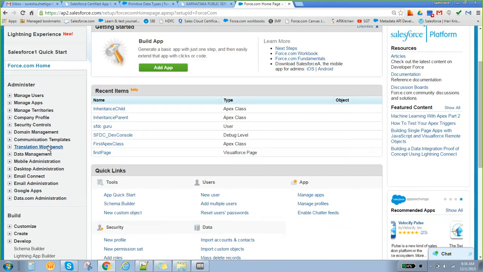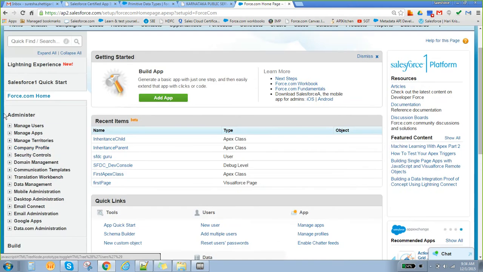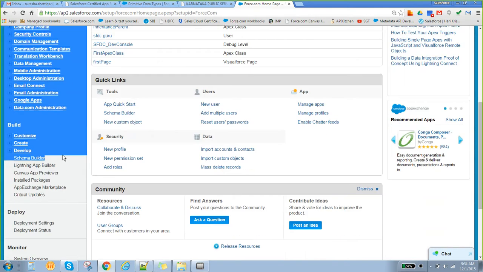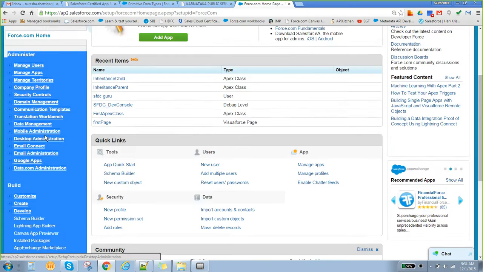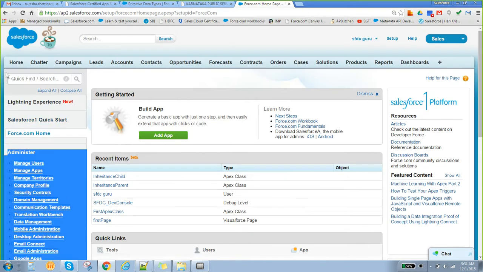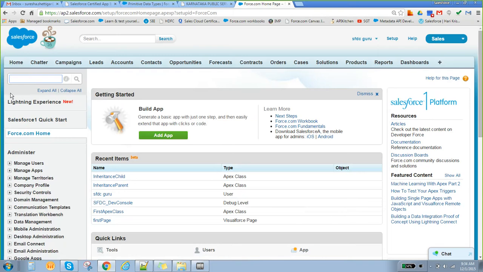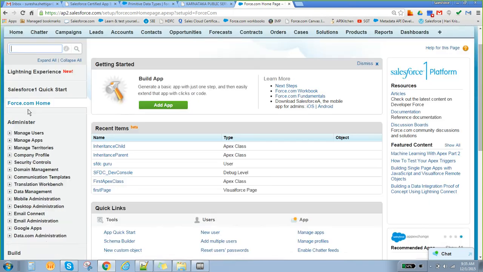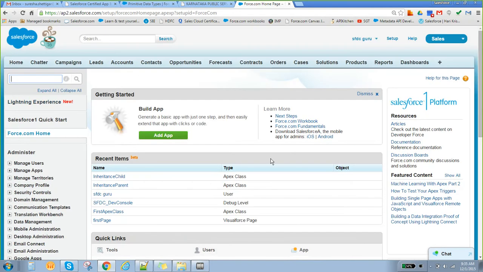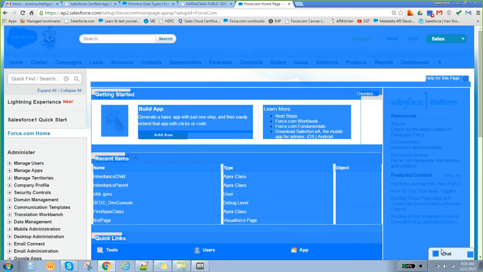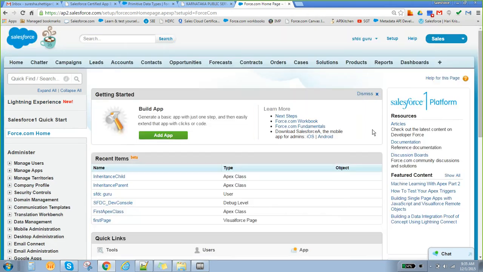This left side area, the left side panel, is where we are going to do all the configuration. All the configuration will be available in this particular pane. These are tabs and this is the panel, and this is used for doing all the configurations. And this entire thing is basically the home page, with all these tabs.